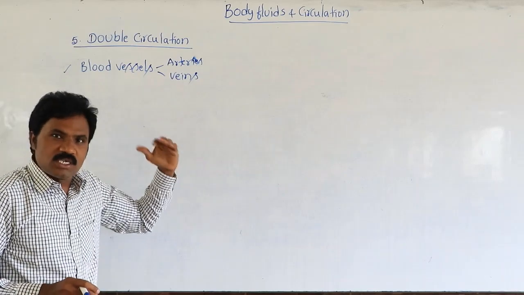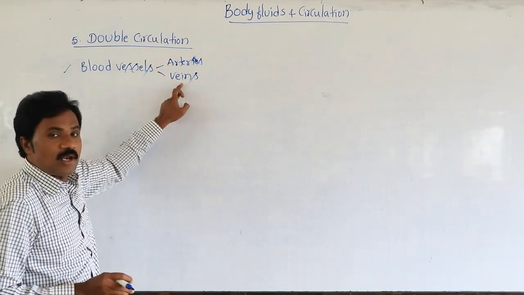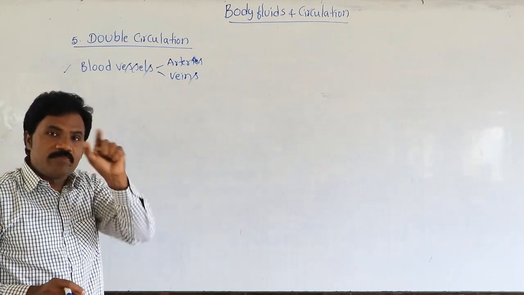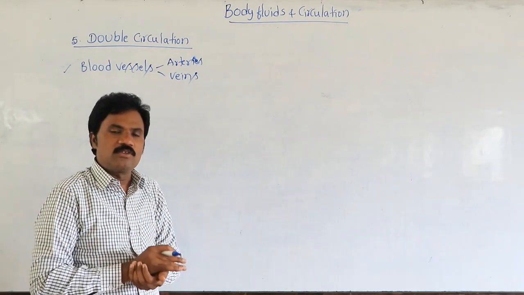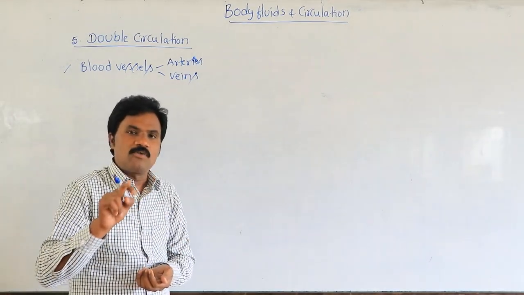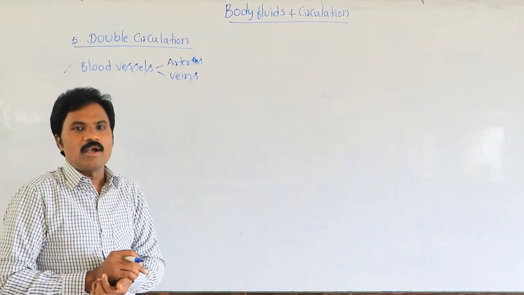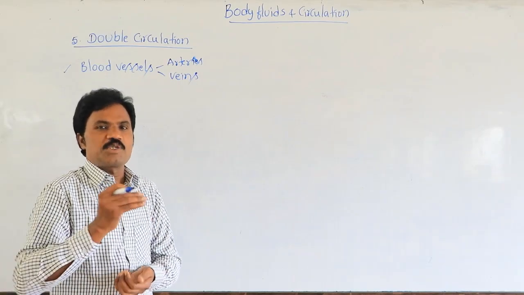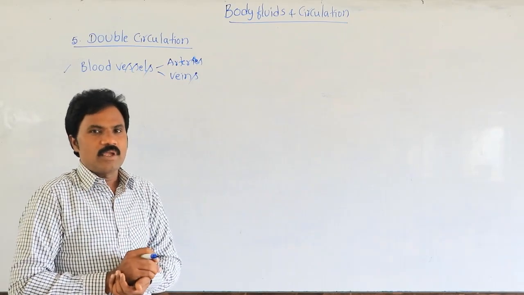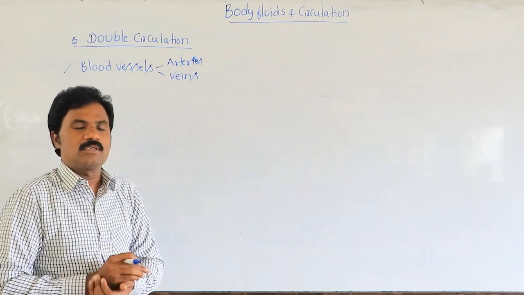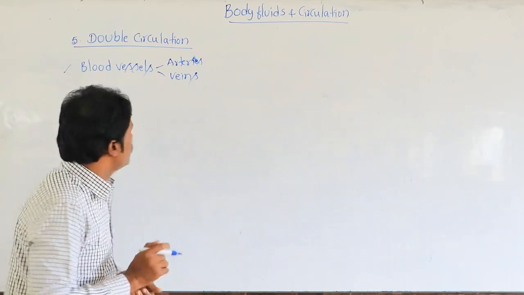So before discussing double circulation, if you observe the internal structure of these blood vessels, both arteries and veins, what is the outer membrane? The outer membrane of the blood vessel we call the tunica externa. The middle membrane is the tunica media. The innermost membrane we call the tunica intima or tunica interna.